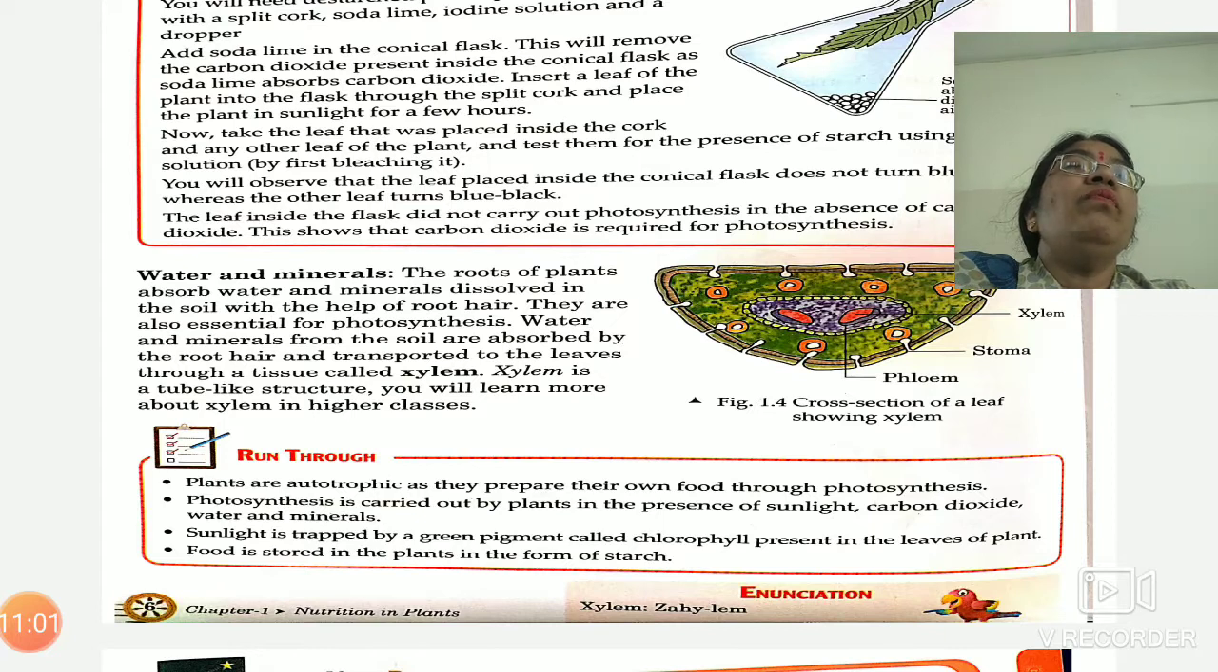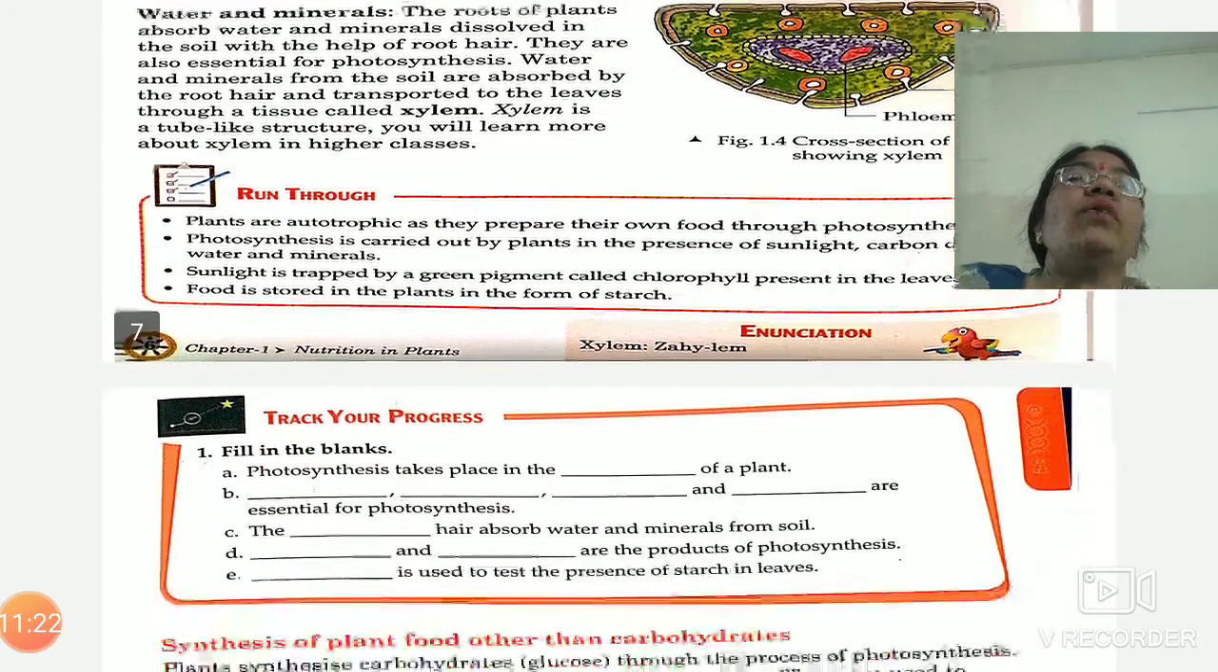Now the food which is prepared in the leaves will go to all parts of the plant with the help of another type of tubes known as phloem. Phloem are the tubes which are used for translocation of food, and xylem are the tubes which are required for transportation of water.